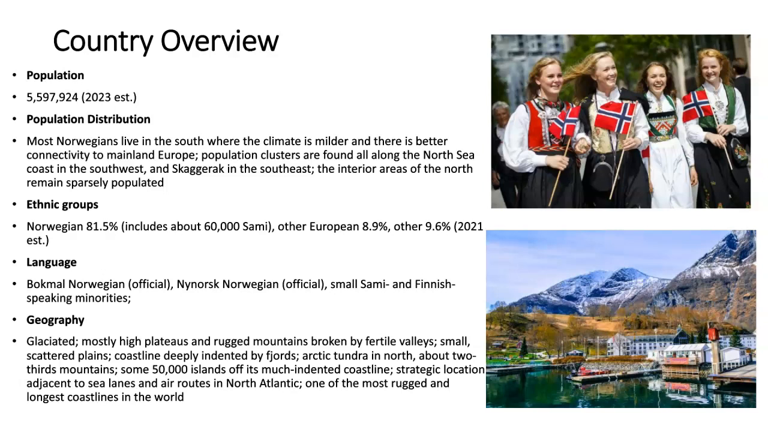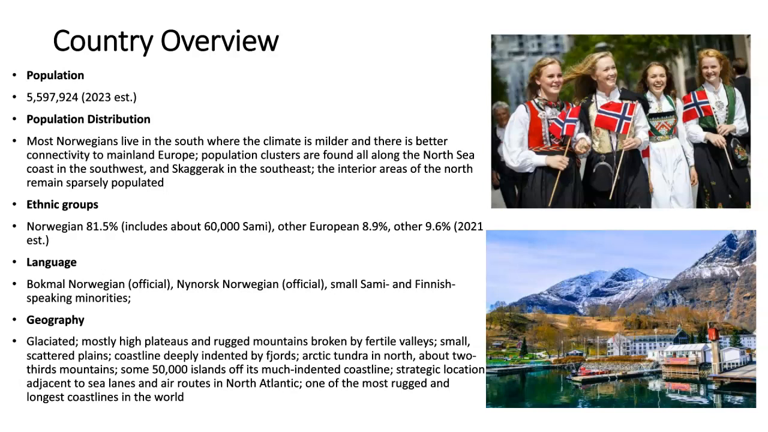Ethnic groups are Norwegian, which is 81.5%, other European, 8.9%, and 9.6% is other. Language: Bokmål Norwegian, Nynorsk Norwegian, small Sami, and Finnish-speaking minorities.